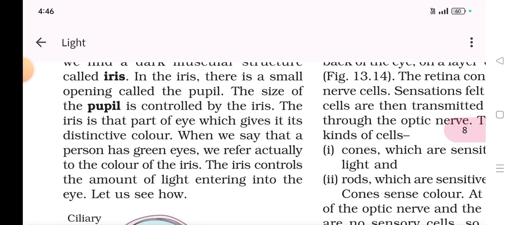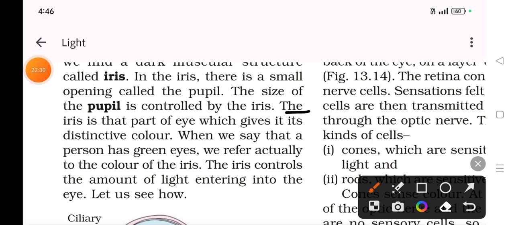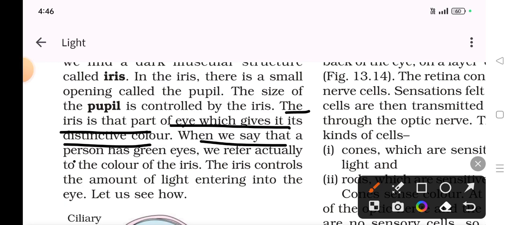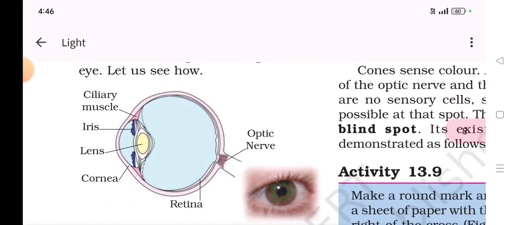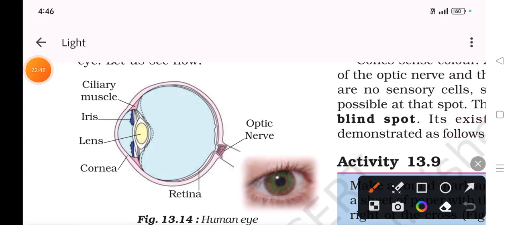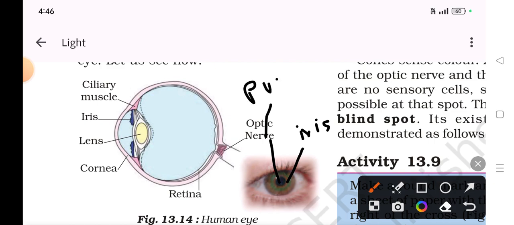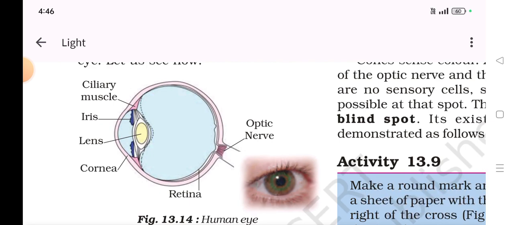The size of the pupil is controlled by the iris. The iris is the part of the eye which gives its distinctive color. When we say that a person has green eyes, we actually refer to the color of the iris. The iris controls the amount of light entering the eye. So here you can see, this is the iris. This black color is the pupil. Pupil, iris, and this white color is the sclera.